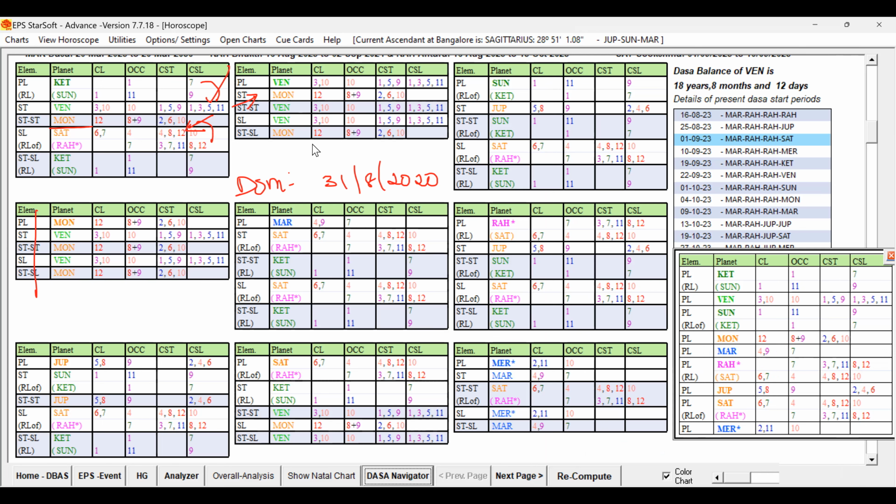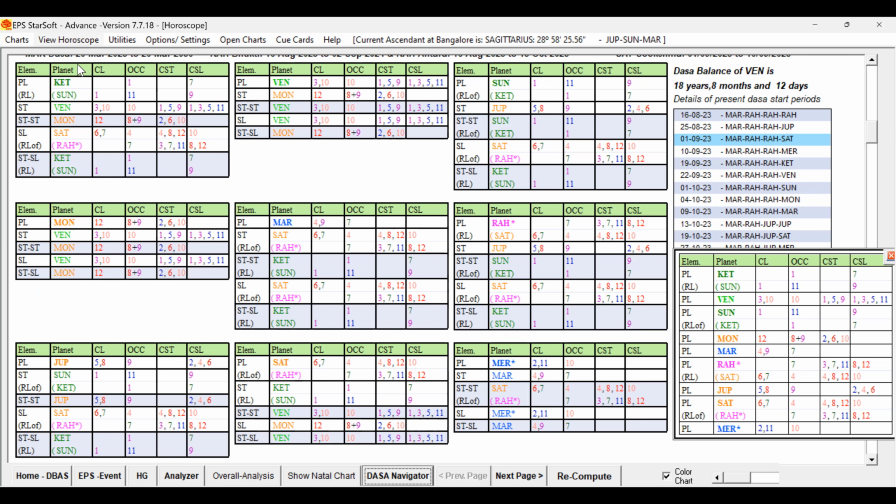Then after that, she did not come back, because you can see all the remaining ones are going to be unfavorable, right? So that led to the separation and finally the divorce also. Even if you look at the transit, that is not going to be very strong, because many planets are unfavorable. Only one or two planets are favorable, Venus and Ketu, Sun only.